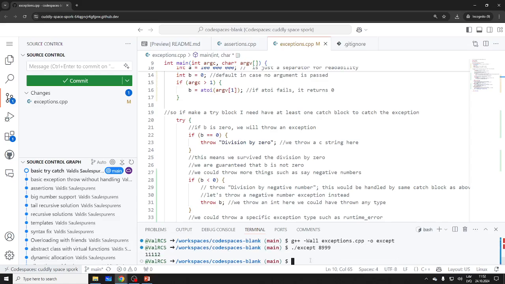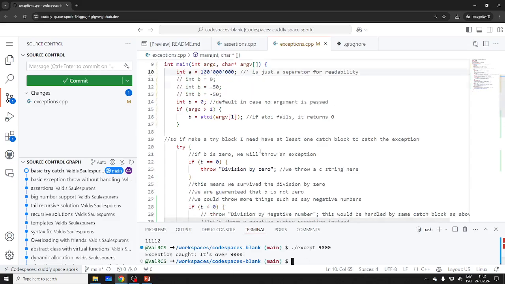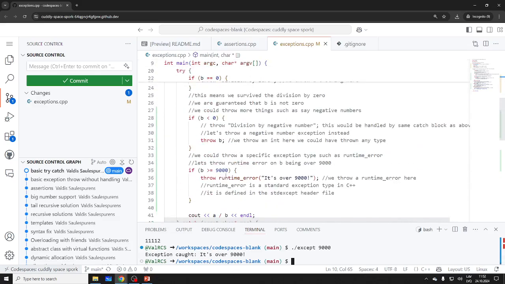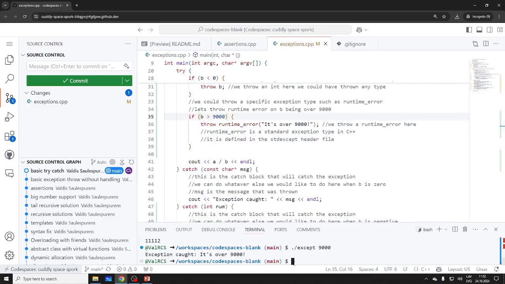Yeah, 11,000 works. So 9,000 still works. No, it's over. Oh yeah, it's actually technically not correct. The best type of correct is technically not correct. So b should be over 9,000, semantically it should be correct. Now it works, but 9,001 doesn't work because it's over 9,000. Okay, all right.